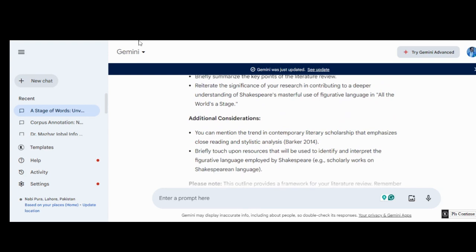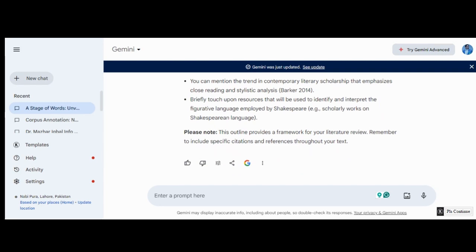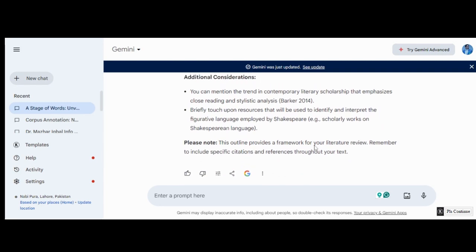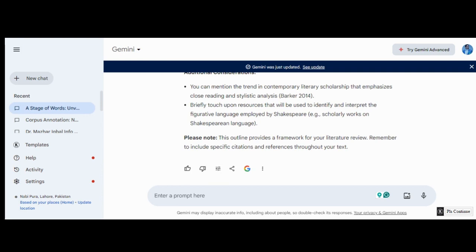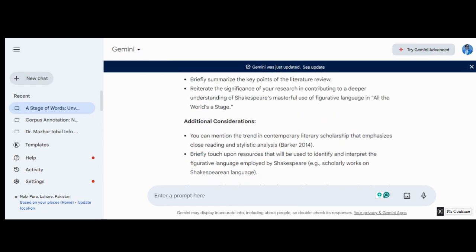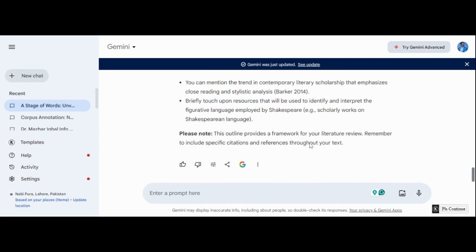In the next video, we will use another software for writing the literature review and see how it differs. I hope you have understood how to use AI tools for writing research.